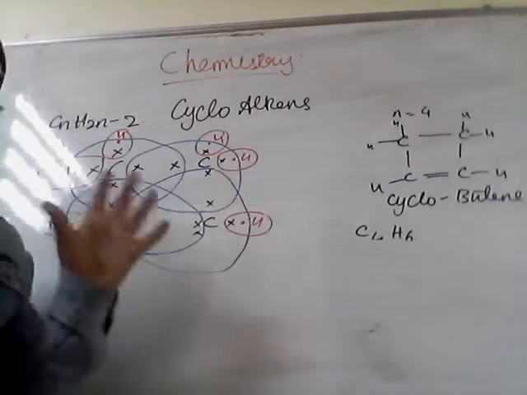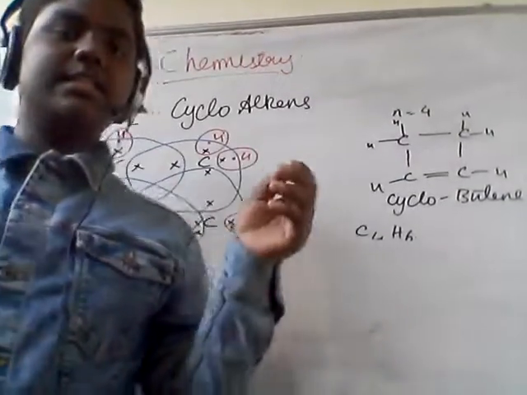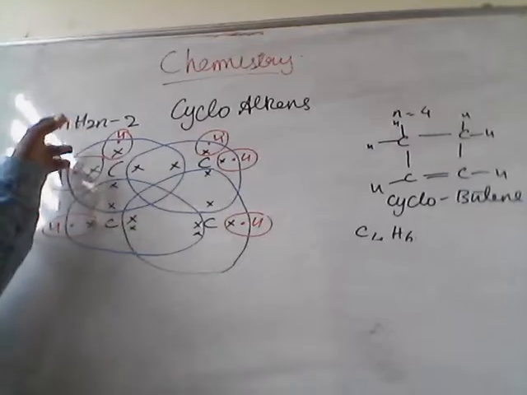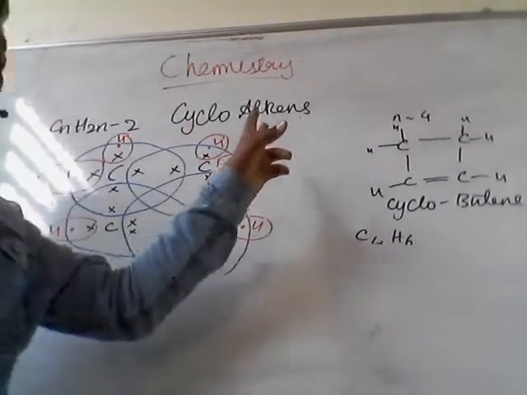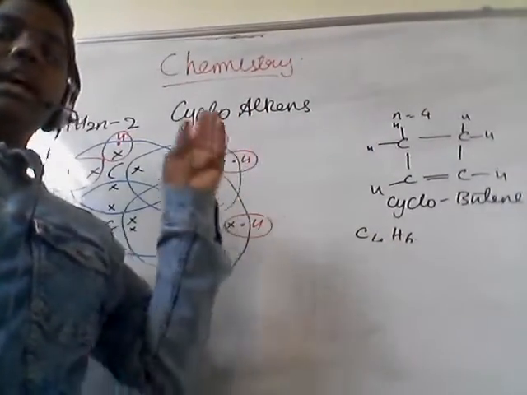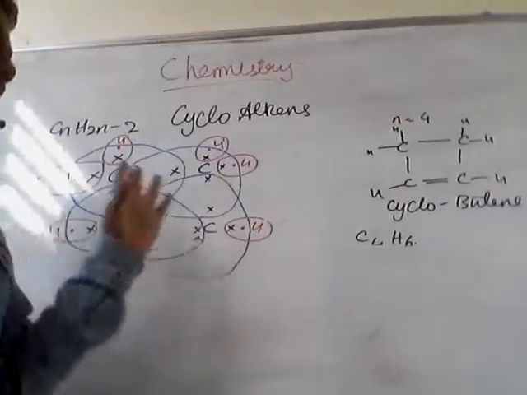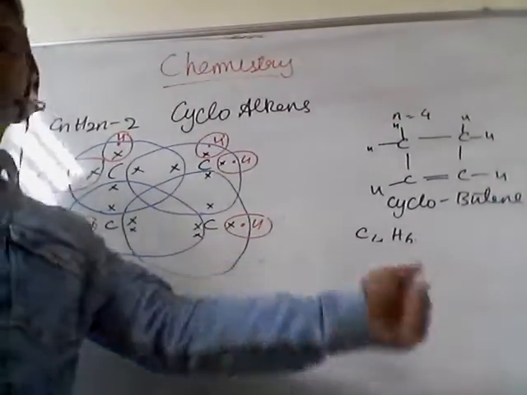I hope you have understood the concept of cycloalkenes. Yes, the general formula goes with CnH2n minus 2. We have seen the structures of cyclopropene, cyclobutene, cyclopentene, and then the electronic dot structure for cyclobutene.